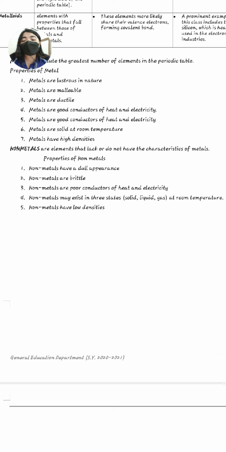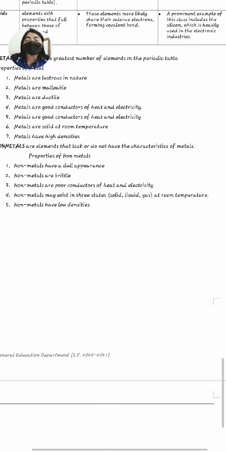Next, non-metals are brittle. When we say brittle, it means easy to break down. That is one of the characteristics of non-metals. Next, non-metals are poor conductors of heat and electricity, which is in contrast to metals, which are good conductors of electricity. Next, non-metals exist in three states of matter: solid, liquid, and gas at room temperature.